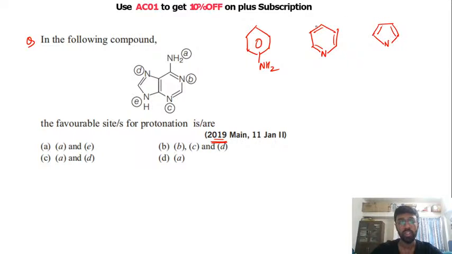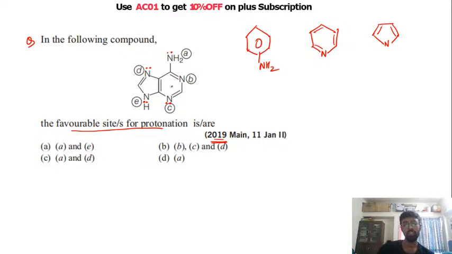In this question, you have been asked, out of A, B, C, D, E, which of these nitrogen will act as a base. Basically, you have been asked the favourable site of protonation. So basically they are asking the basicity of these nitrogen, right? We know that these nitrogen have a lone pair on them.